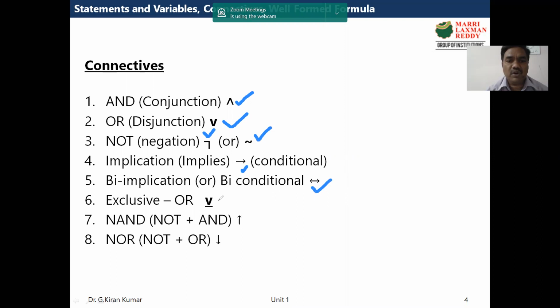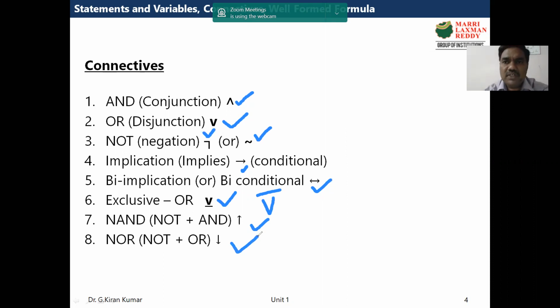Then this is exclusive OR; some others even use something like this also, with a horizontal line that could be below or above. NAND, which indicates NOT plus AND, we use an up arrow. And for NOR we use a down arrow. So these are the different connectives.